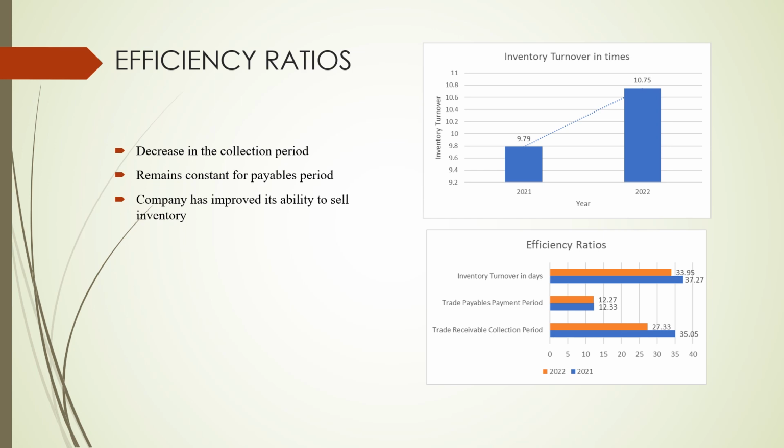Next, as for the efficiency ratios, the collection period of IOI has decreased from 35 days to 27 days. This decrease in the collection period suggests that the company is now collecting payments at a faster rate compared to the previous year. On the other hand, the payment period of trade payables has remained unchanged at 12 days compared to the previous year.